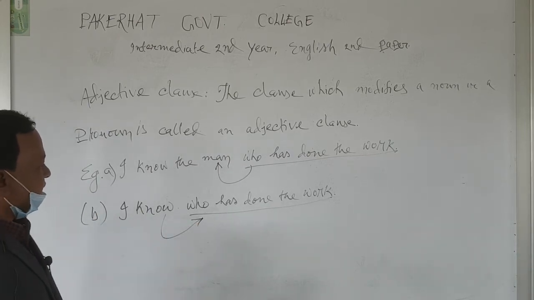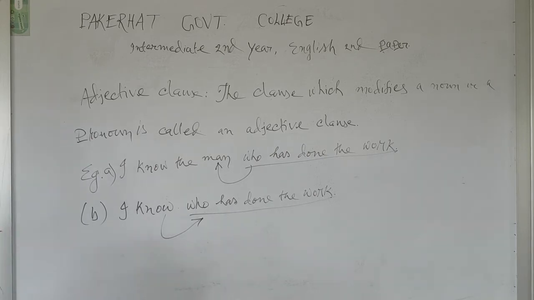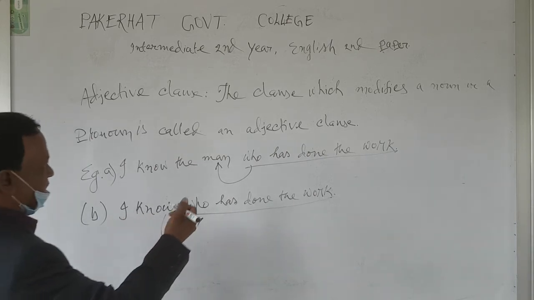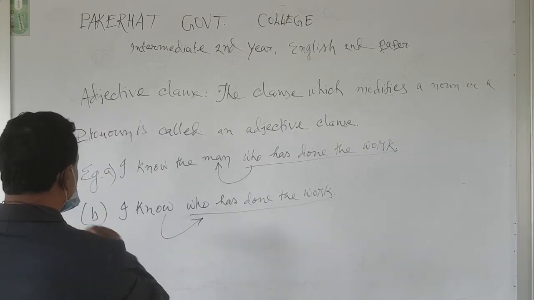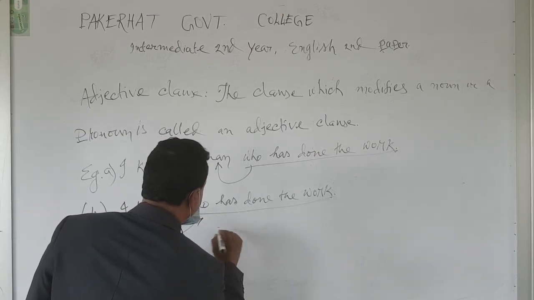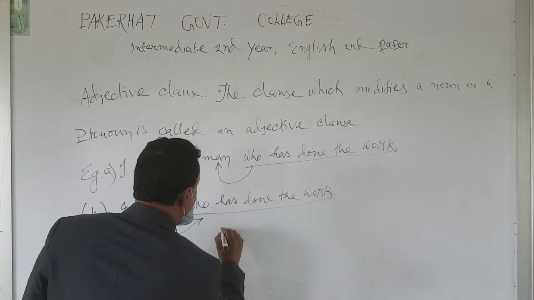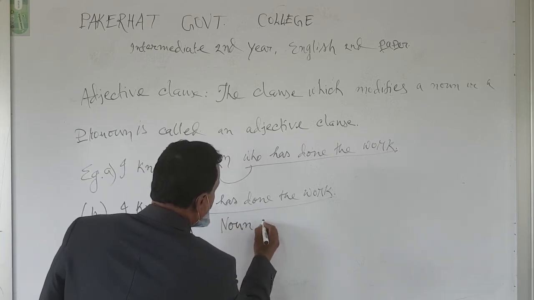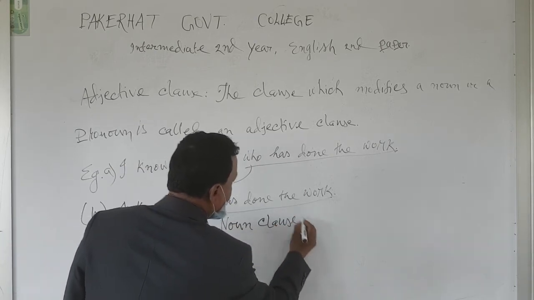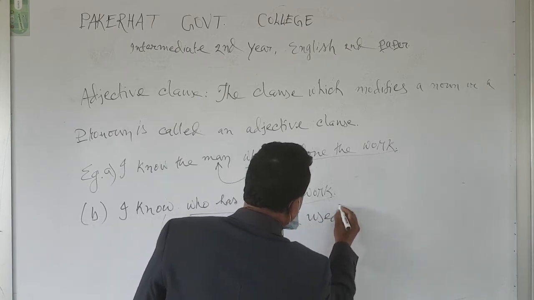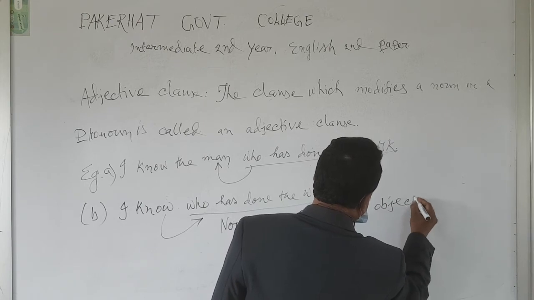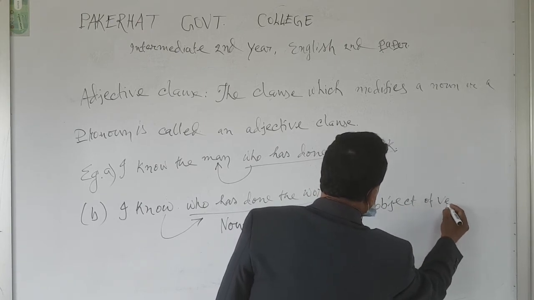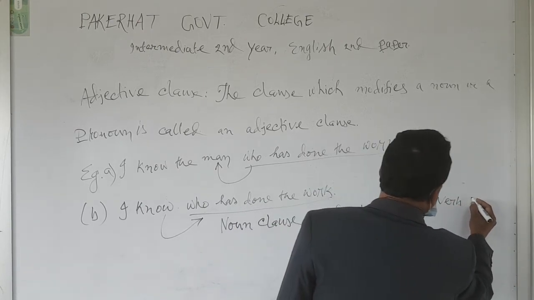As it is used as the object of a verb, it is called a noun clause. Here in example 2, the clause is a noun clause used as object of the verb know.